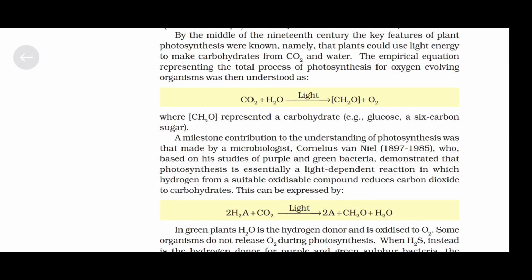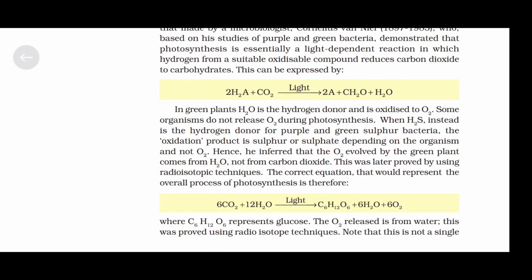who, based on his studies of purple and green bacteria, demonstrated that photosynthesis is essentially a light dependent reaction in which hydrogen from a suitable oxidizable compound reduces carbon dioxide to carbohydrates. This can be expressed by 2H2A plus CO2, in the presence of light, gives 2A plus CH2O plus H2O. In green plants, H2O is the hydrogen donor and is oxidized to O2.